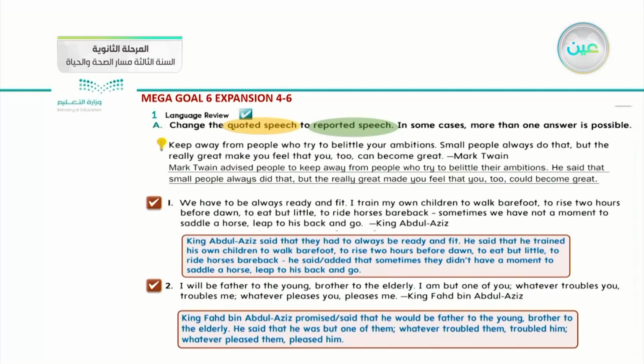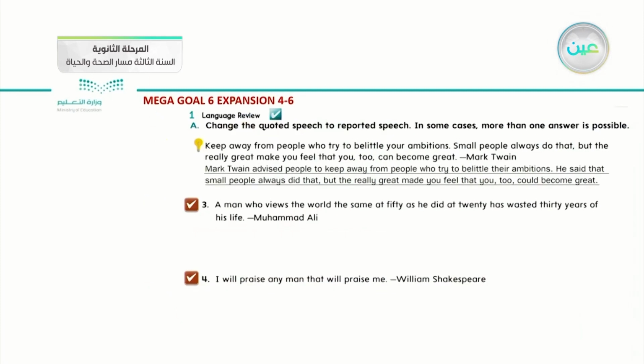Look at the answer for the quoted speech. King Fahd bin Abdul Aziz promised or said that he would be father to the young, brother to the elderly. He said that he was but one of them. Whatever troubled them troubled him. And whatever pleased them pleased him. Done? Okay. We will complete on the next slide.